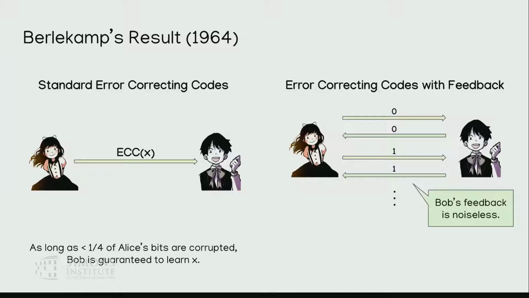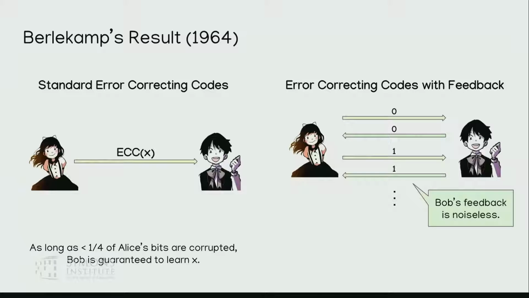One way you should think of the feedback is really a way for Bob to tell Alice what he's received, so that she knows his state at every point in time. I want to emphasize that Bob's feedback is considered to be noiseless. So whatever Bob knows, Alice will learn. Also, when you consider error resilience and the ability of the adversary to corrupt bits, Bob's feedback will be excluded from what the adversary can corrupt. So when you count the corruption budget, the adversary can only corrupt the four yellow messages, and the corruption budget will be measured as a fraction of the yellow messages sent.